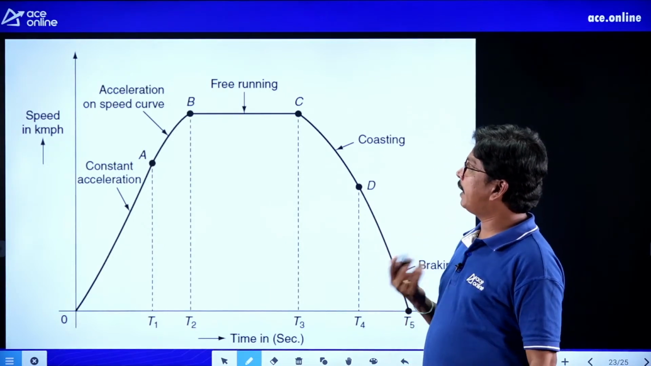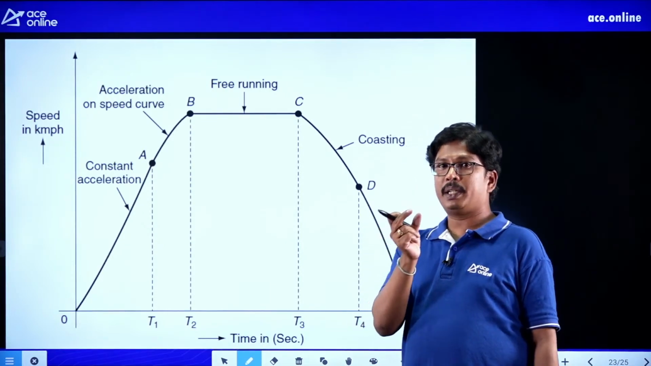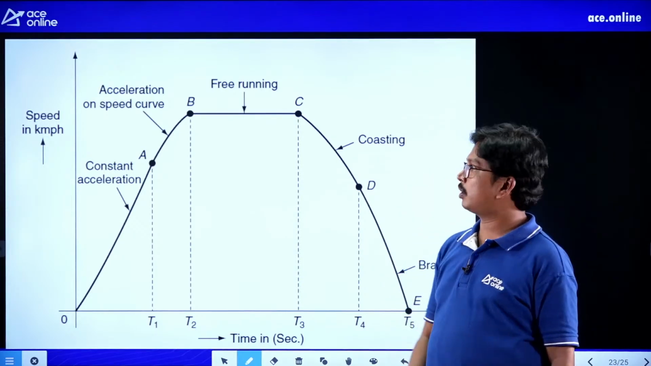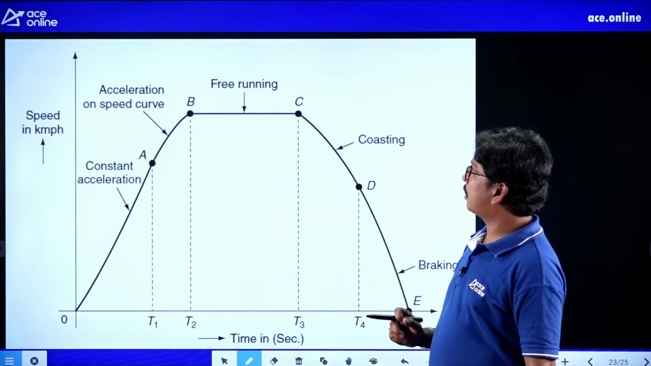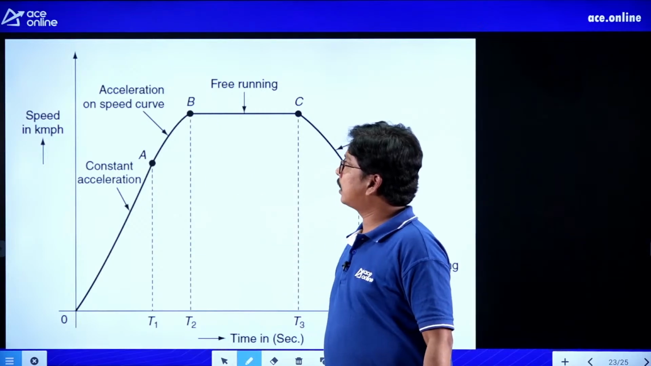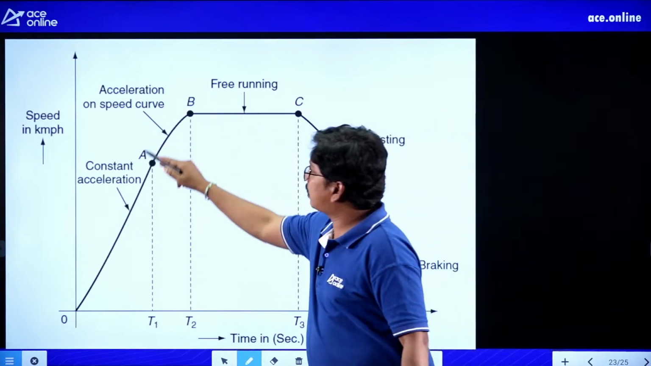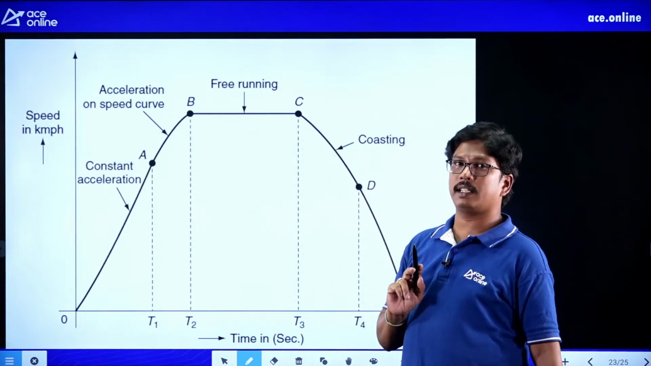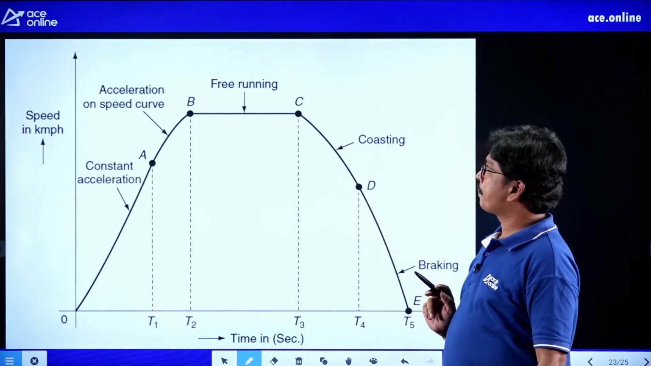In case of mainline services, we are going to have less time for the stoppings. As we are having less time for the stoppings, we are not going to do acceleration on this curve, and this curve will not exist in the mainline services, right.